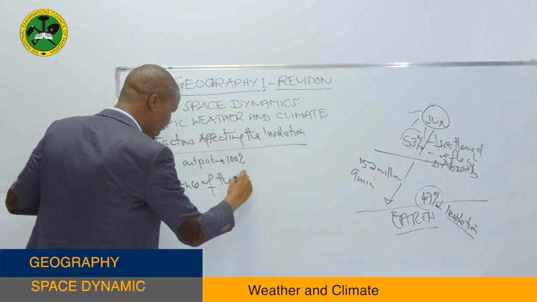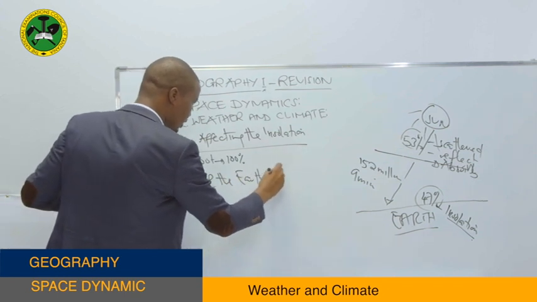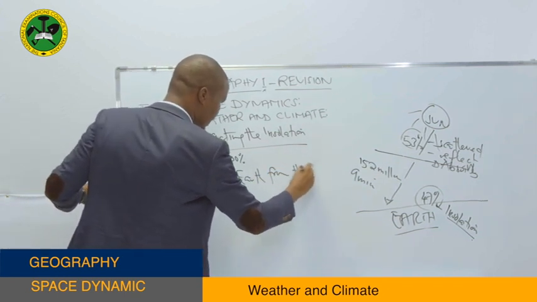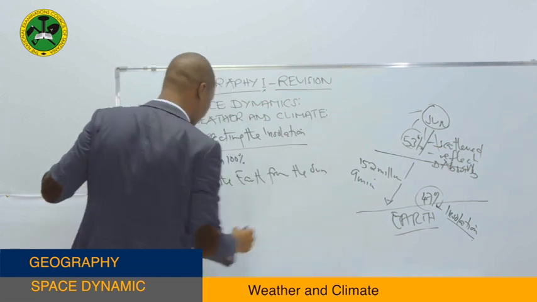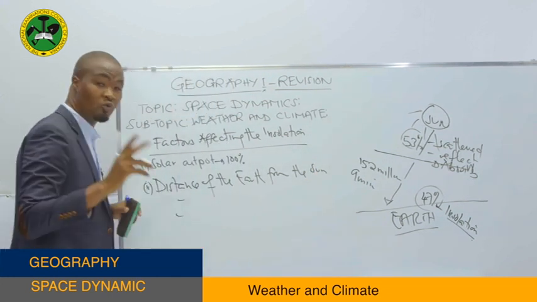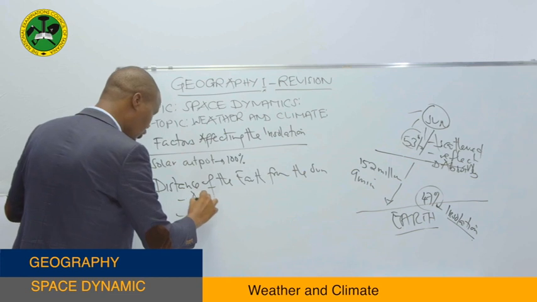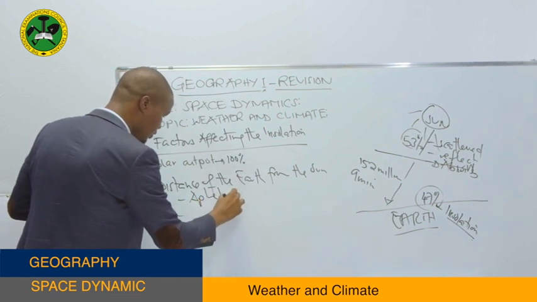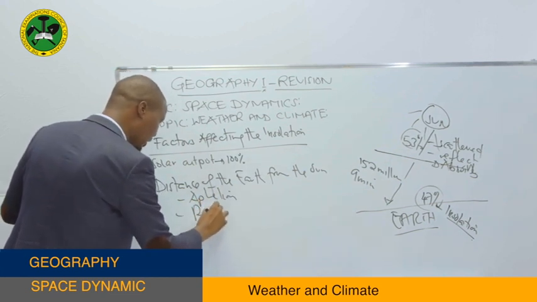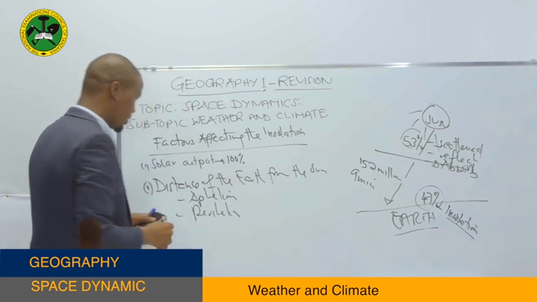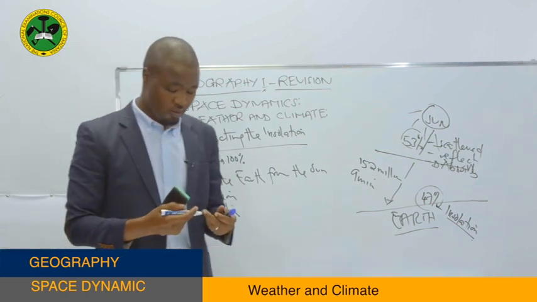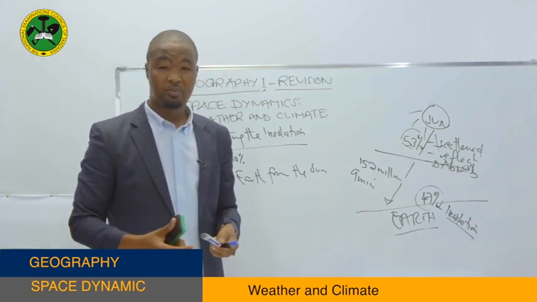Distance of the Earth from the sun. You see, right here we are talking about two periods. It means we have what we call the aphelion, and we have what we call the perihelion. Okay, dear student, we all remember what is aphelion, what is perihelion.